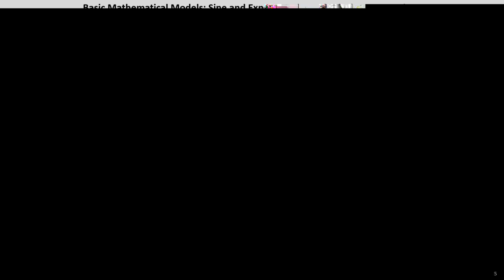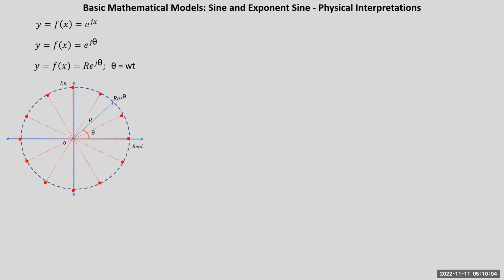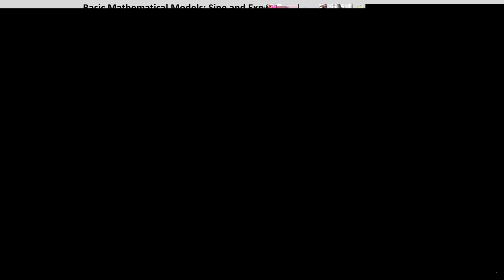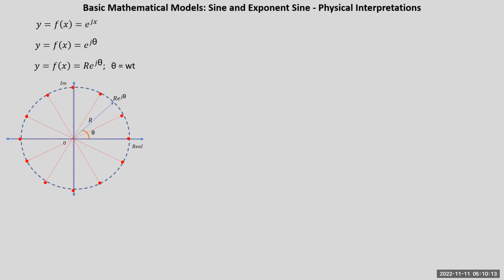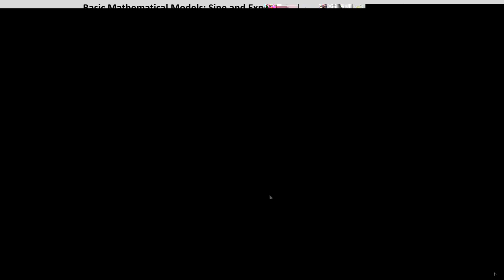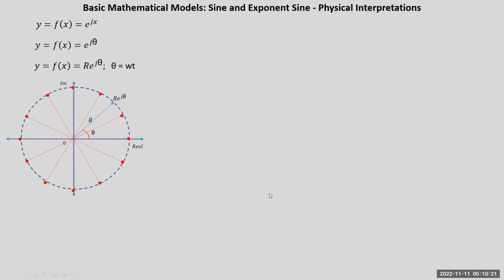If you go into details of these functions in terms of theta, which is equal to omega t, and if you try to plot with respect to time instead of theta, because theta is repeating itself after 2 pi or 360 degrees, but time is always increasing, how will that graph look if you plot a graph with respect to time instead of theta? So what we'll do, we'll take different time instances on this circle represented by orange dots, and we'll project them on the magnitude-time plane.